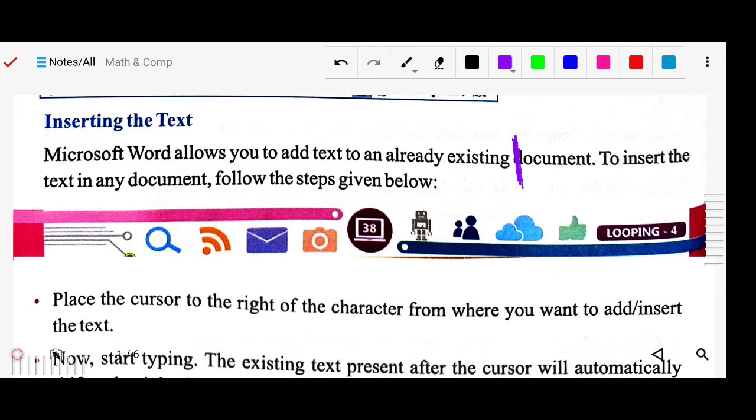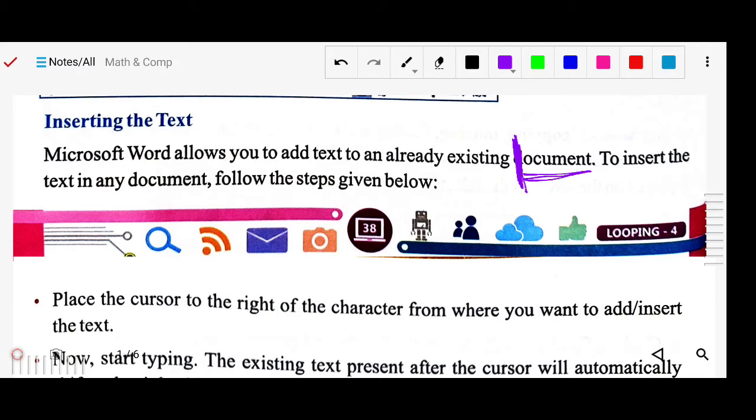First of all, bring the mouse cursor there. Place the mouse cursor to the right of the character from where you want to add. So here you want to add, so bring your mouse cursor here. Then start typing.